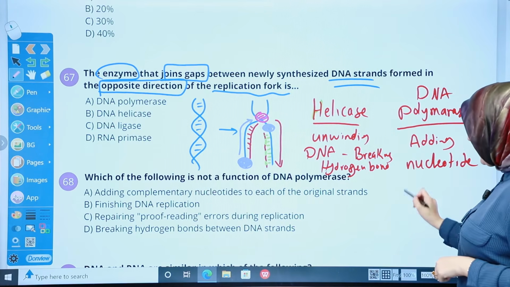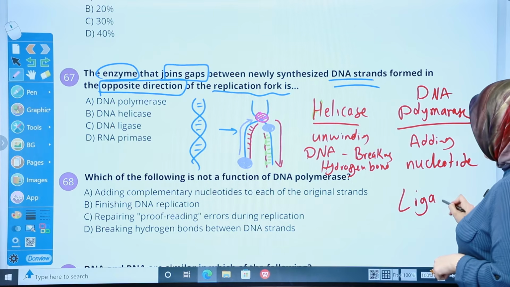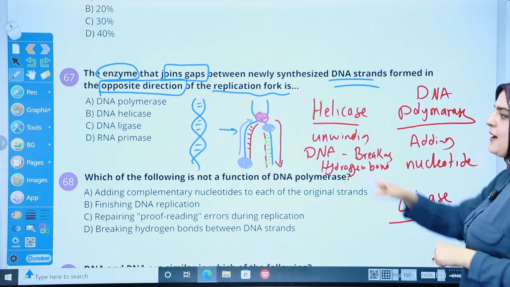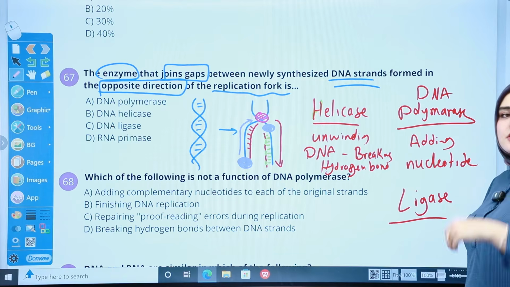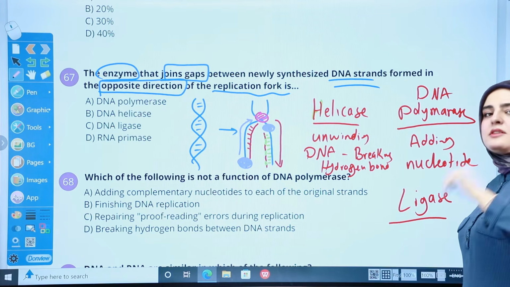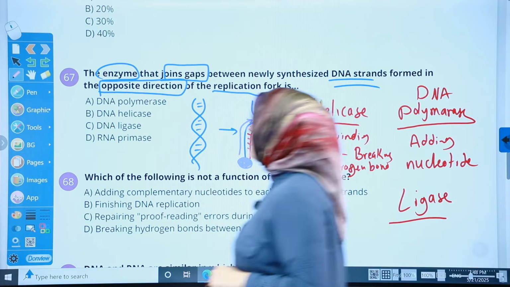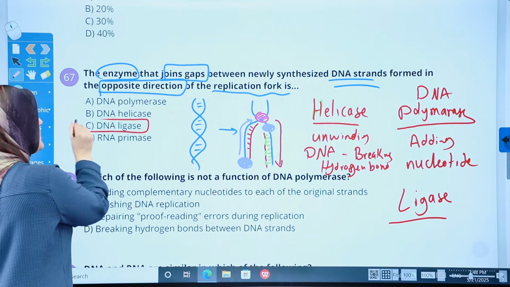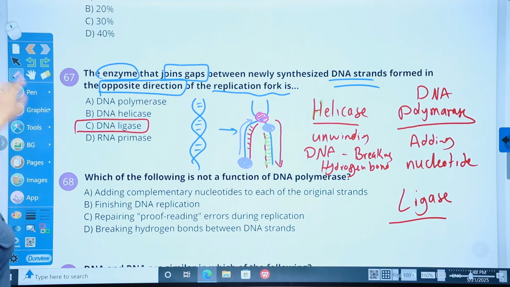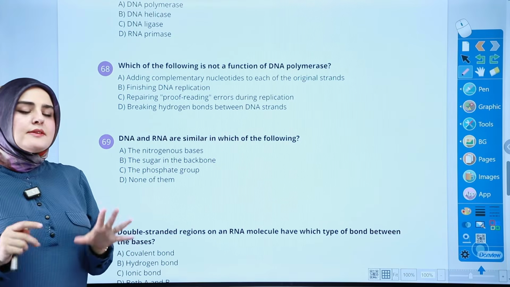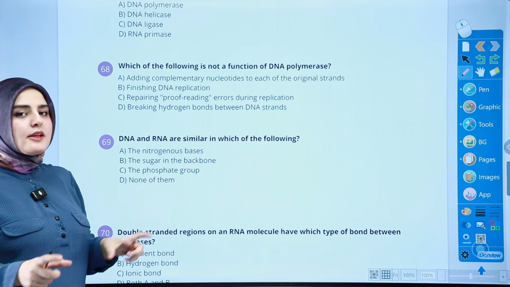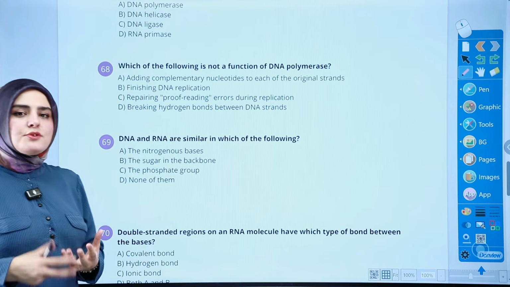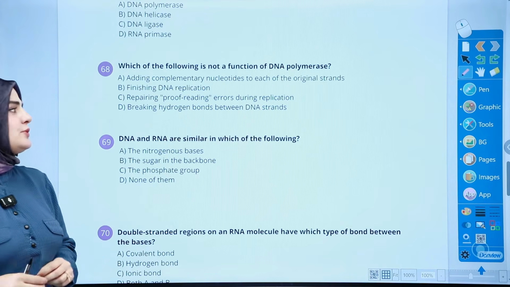As for ligase, it acts like glue. Ligase joins the gap of the opposite direction creation of the DNA strand. Got it? So who is making sure that the gaps are joined? The ligase. One advice is to repeat any part that you find confusing. Try to do it by yourself, and you have past papers. Use them to apply these rules. I'm sure you're going to do great.